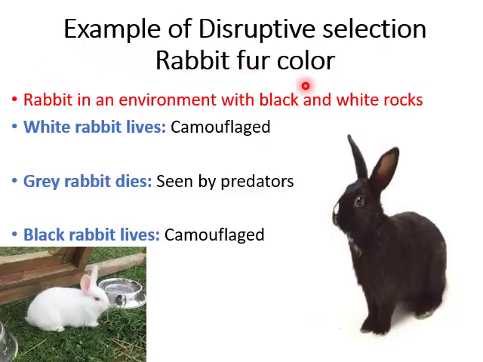Now, here is another example of disruptive selection, i.e. of rabbit fur color. Rabbits in an environment with black and white rocks. The white rabbit lives because it is able to camouflage. The gray rabbit dies because it is seen by predators easily. The black rabbit lives because it is also able to camouflage. So it's a good example of disruptive selection.